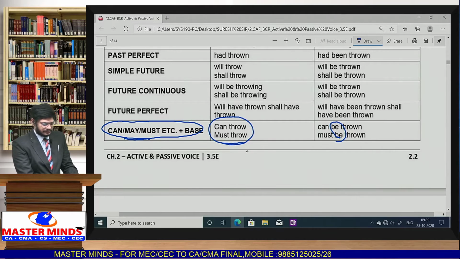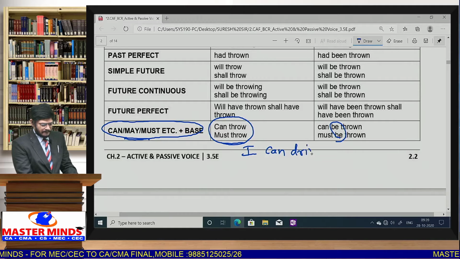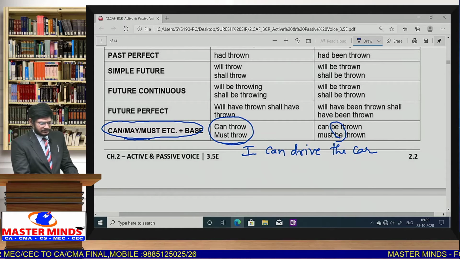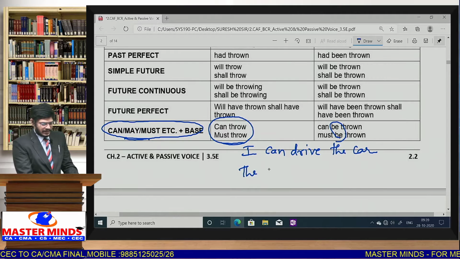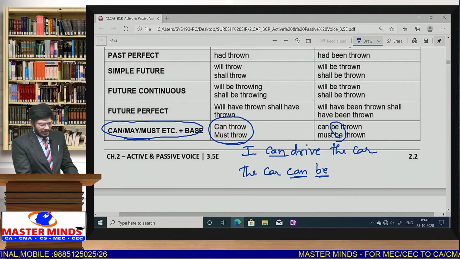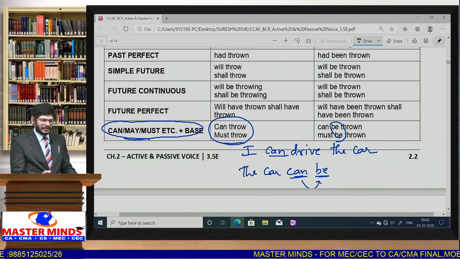For example, I can drive the car. Then the answer can be the car. We use the second step as can be, means we are adding be form. Along with that modal auxiliary, we have to add be form. That additional point I wanted to tell you, that's why I am writing here.